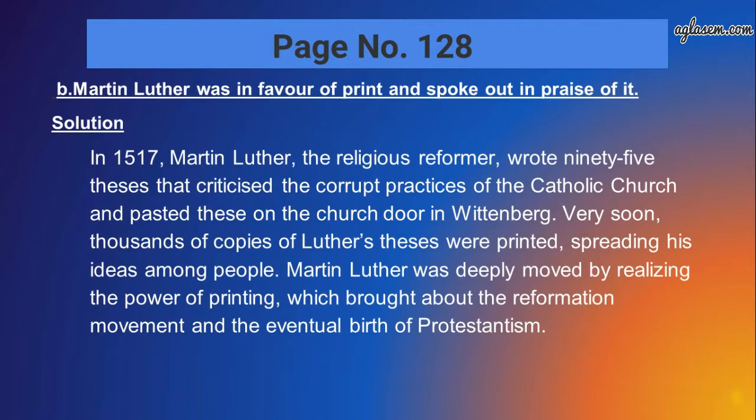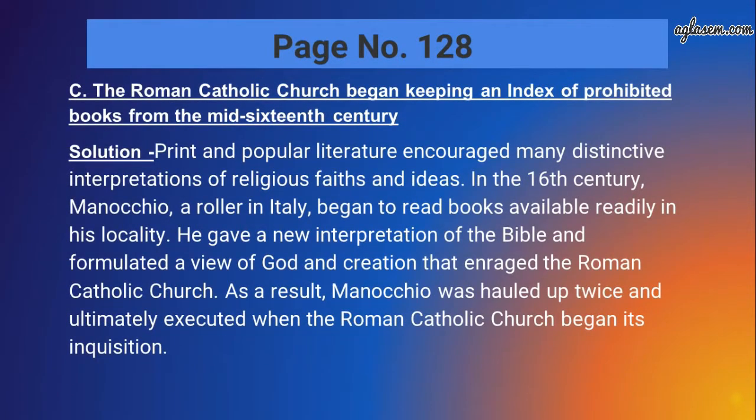which brought about the Reformation movement and the eventual birth of Protestantism. Let's move to the C part, which says the Roman Catholic Church began keeping an index of prohibited books from the mid-16th century.